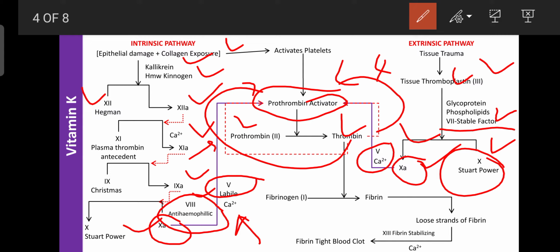Then further, thrombin can convert fibrinogen into fibrin. Fibrinogen is factor 1. Then fibrin can undergo structural changes or a polymerization reaction. So in the presence of factor 13, the fibrin stabilizing factor, and calcium, a tight fibrin blood clot is formed at the site of the injury. This blood clot is responsible for preventing hemorrhage and regulating the wound healing process.